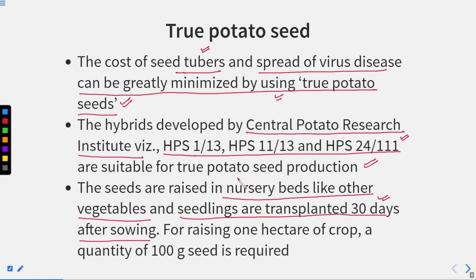Once you sow the seed and it emerges as a seedling, you can transplant it after 30 days. For raising 1 hectare of crop, a quantity of 100 gram seed is required. So this is the actual seed we are talking about.